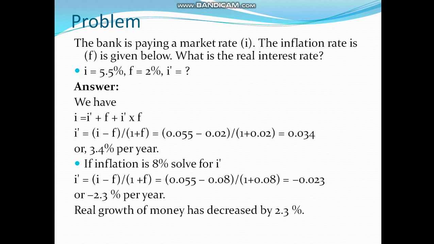Yes, the minus has a particular implication. It means the real growth of money has decreased by 2.3%.